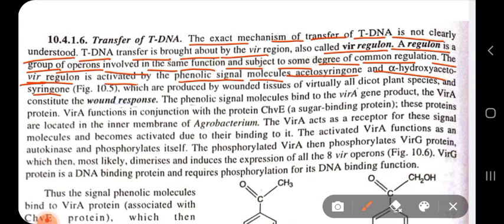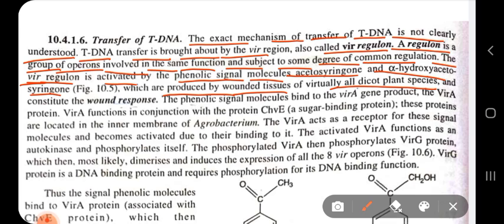acetosyringone. So the operons found in the VIR regulon are activated by a signal molecule, a phenolic compound called acetosyringone and alpha hydroxy acetosyringone. These are actually produced by the wounded tissues of all dicot plants. We see browning of the tissues when we cut a plant.